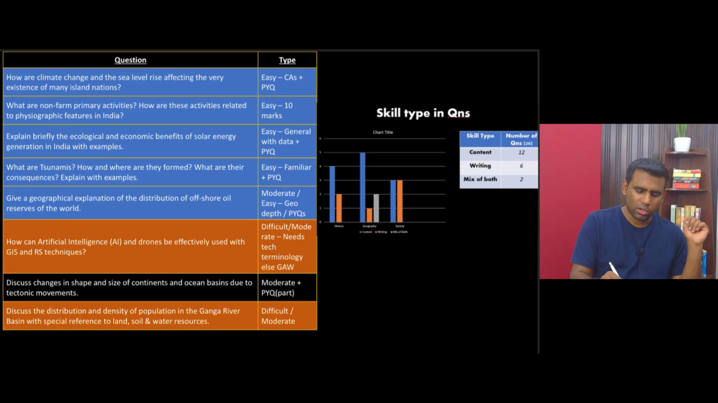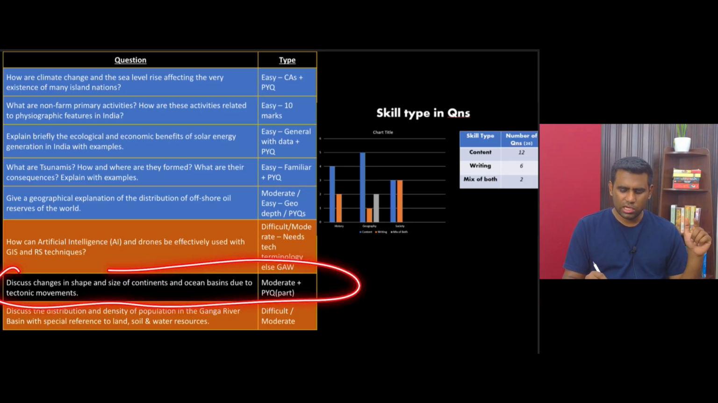And except for the solar energy based question, I think all other questions are content based. They are not even writing skill based. So any aspirant clearing prelims will handle these 5 questions very comfortably. Right? And then there is a question here which I brought under moderate category.